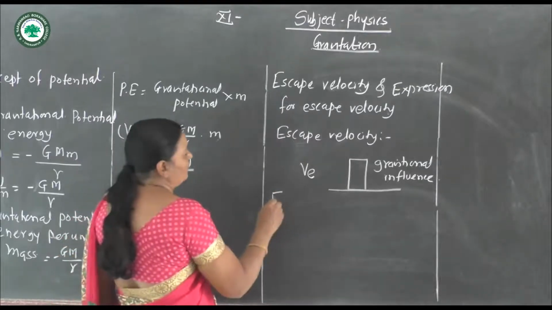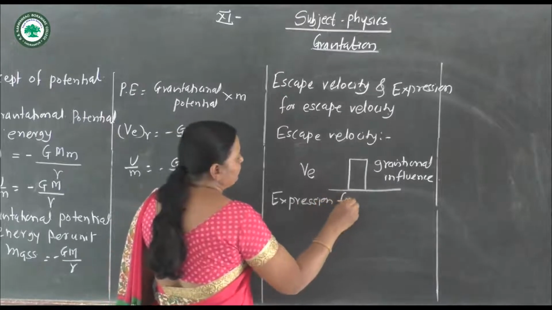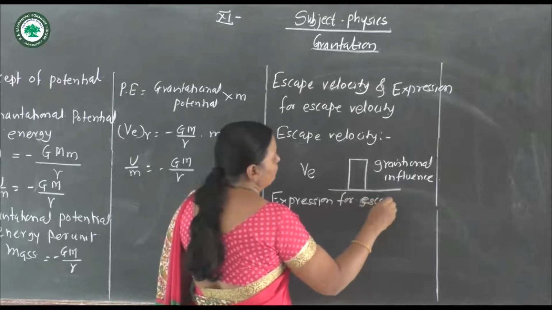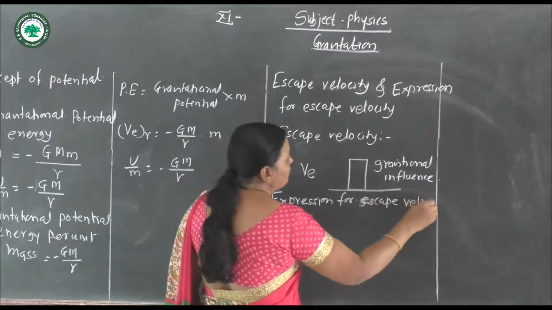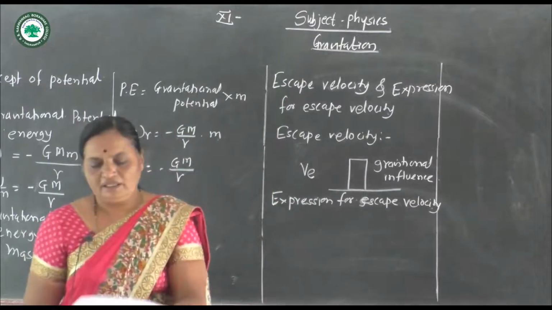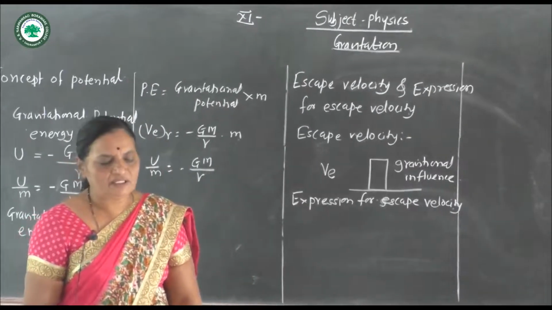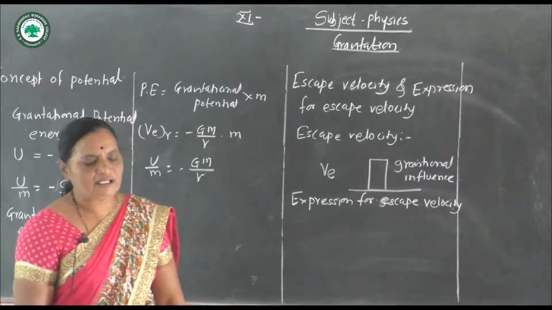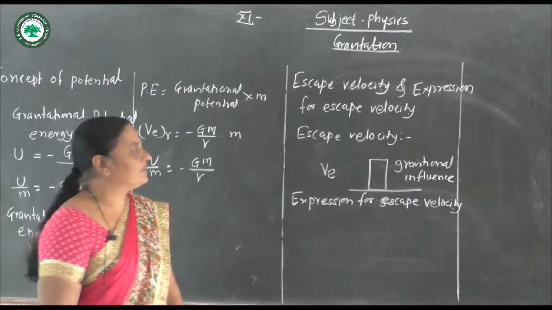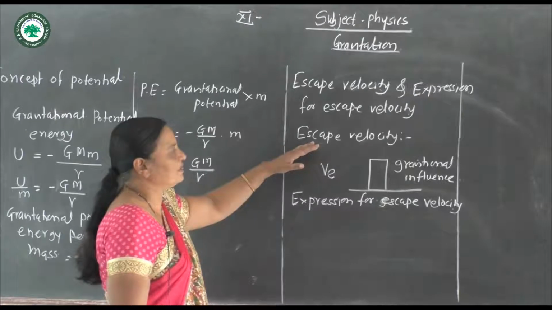Now, the expression for escape velocity: the escape velocity is defined as the minimum velocity with which a body should be thrown vertically upward from the surface of earth so that it escapes from the gravitational influence.